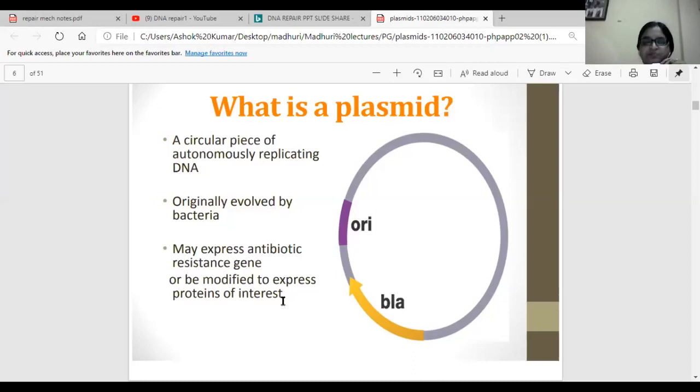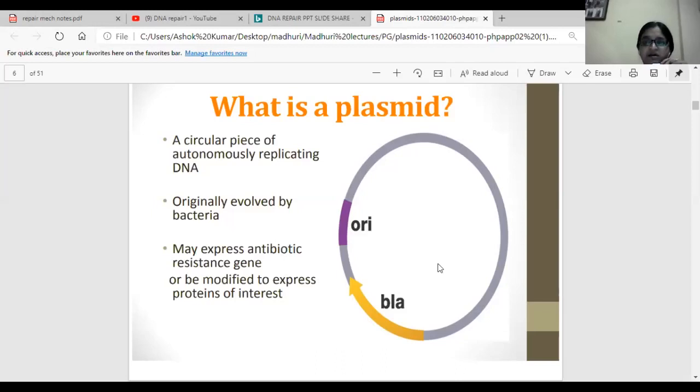Here, we can see this sequence ORI. ORI is usually in an E. coli plasmid, and we call this ORI-C. This ORI sequence is the origin of replication. So this sequence is a must for the plasmid to start replication. And this plasmid may also carry some antibiotic resistance genes.